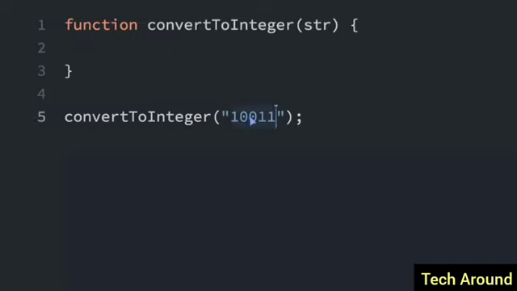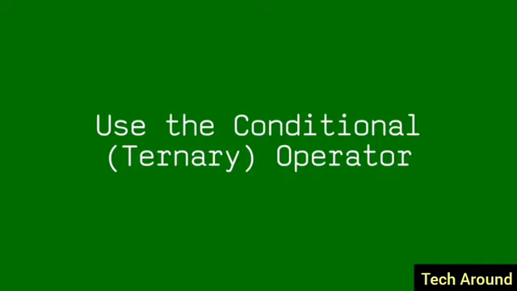We're going to convert this number, which is a binary number, to an integer. So we'll do return, and I will do the parseInt. I'll pass in the string as before, but now we'll have a second argument after the comma, which is going to be the number 2. So instead of the default of base 10, we'll be passing it as base 2. So the computer knows that this is a binary number.